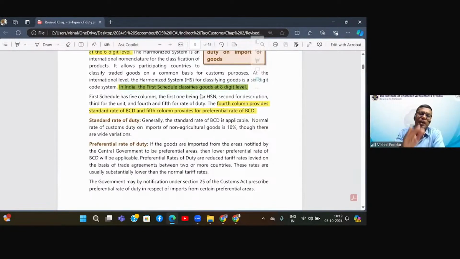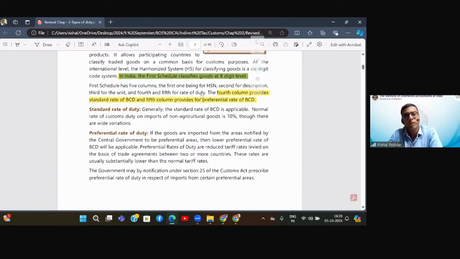Additional last two digits are added by us for our further classification. Fine. Now, interestingly, when we go to the first schedule of the Customs Tariff Act, which deals with the rates of duty, there are total 5 columns in this. What are these 5 columns dealing with?